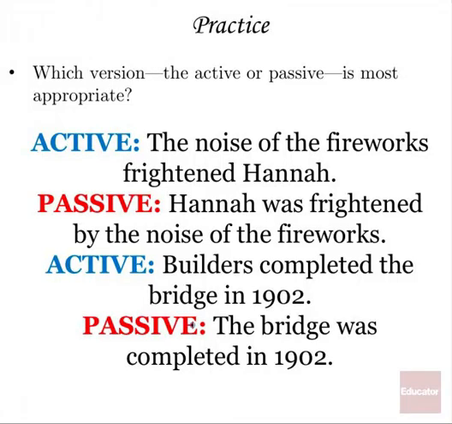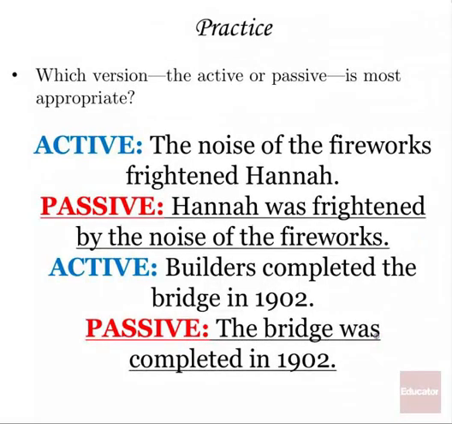The noise of the fireworks frightened Hannah. Hannah was frightened by the noise of the fireworks. See which one works better. Builders completed the bridge in 1902, or the bridge was completed in 1902. Take a good look. Pause the video if you need to think. All right, both of these sentences are actually better in the passive voice. Trick question. Hannah was frightened by the noise of the fireworks. That makes the sentence about Hannah and her reaction, as opposed to making it about noise. Generally speaking, humans prefer to hear things about humans rather than about non-human things like animals or inanimate objects or noises. So we make the sentence about Hannah and we put it in the passive voice.